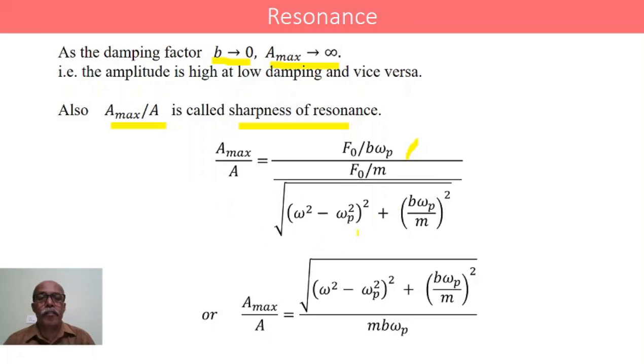We have substituted for A maximum and A. Simplifying, we get A maximum by A equals the square root of omega square minus omega P square whole square plus B omega P by M whole square, F naught gets cancelled, divided by M B omega P.